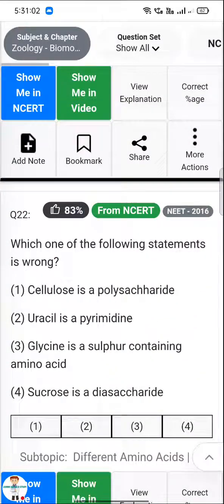Next, which one of the following statements is wrong? Cellulose is a polysaccharide, uracil is a pyrimidine, glycine is a sulfur containing amino acid, sucrose is a disaccharide. Glycine is a sulfur containing amino acid. ये wrong है.